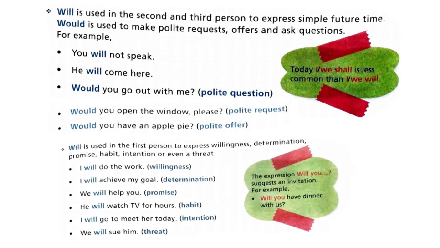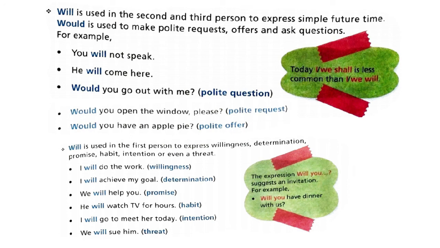Next, will is used in the first person to express willingness, determination, promise, habit, intention, or even a threat. So what did I say? I said will is used in the second and third person to express simple future tense. Only when you're expressing simple future tense do you use it in the second or the third person. But if you're using the word will to express your willingness to do something, your determination to do something, a promise, a habit, intention, or a threat, then you use it in the first person, such as I will do the homework. This is my willingness. I will achieve my goal. So I'm determined to achieve my goal.